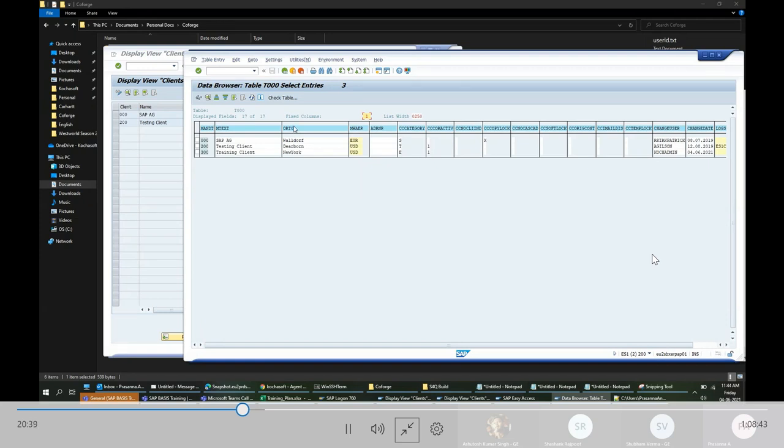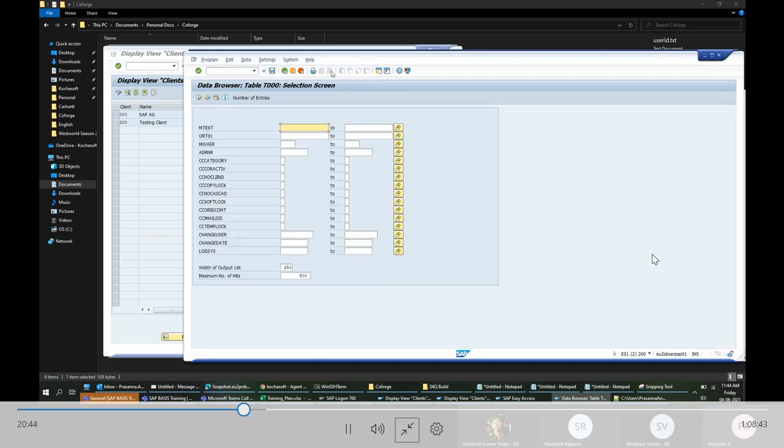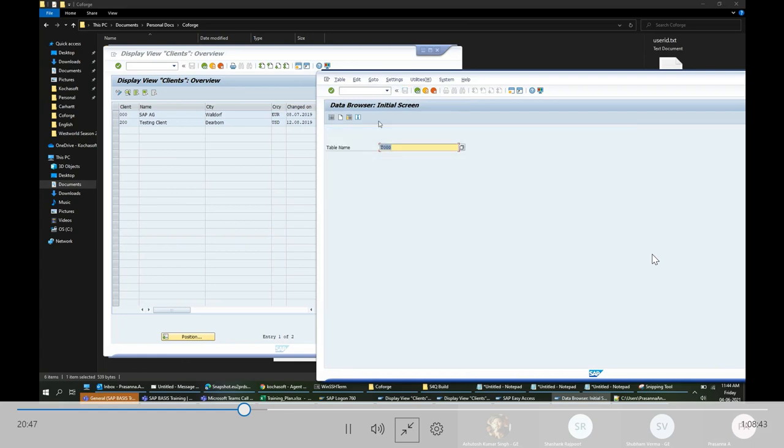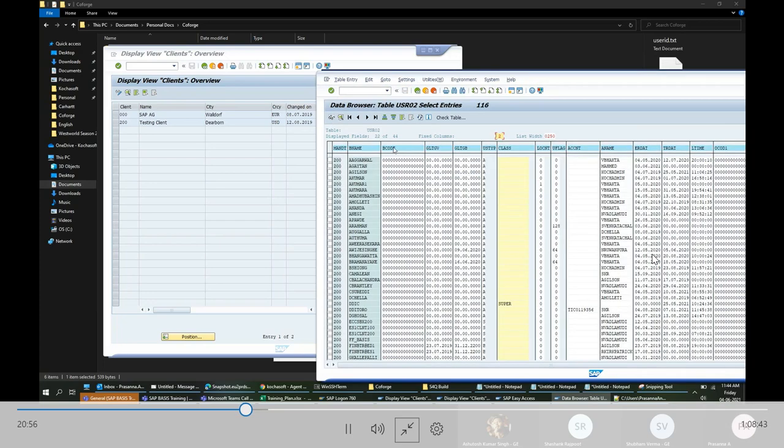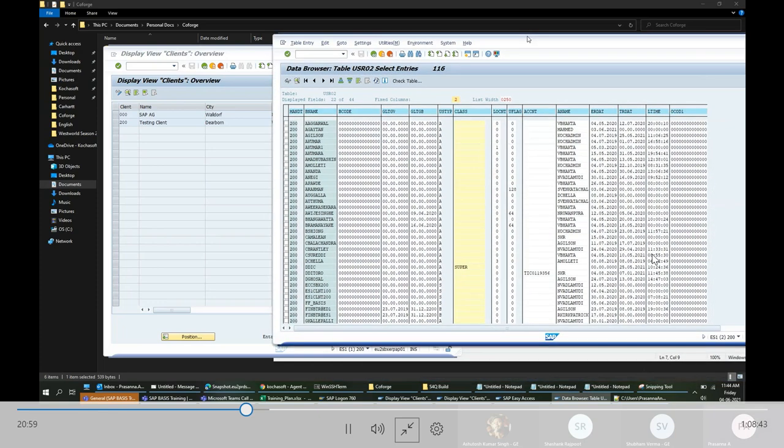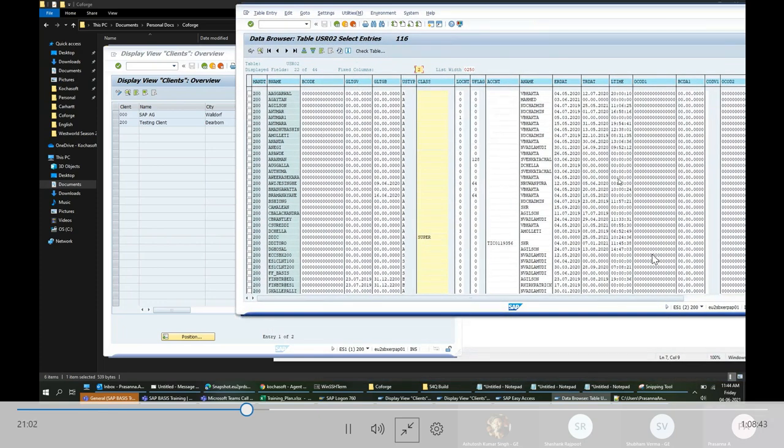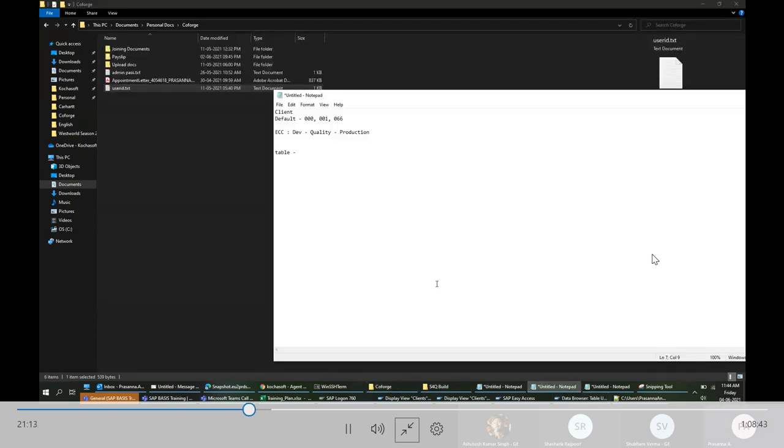Similarly, if I want to see the user master record, there is a table USR02. This table has details of all the users in the system. In all the SAP tables, there will be a column named MANDT. This is called the client details. It will have the client details.